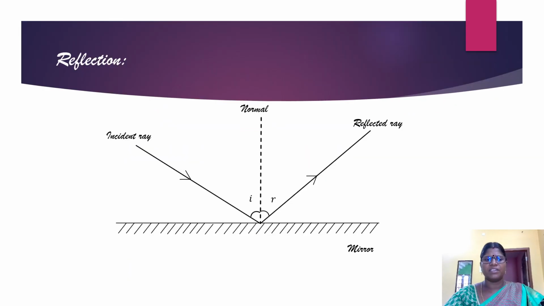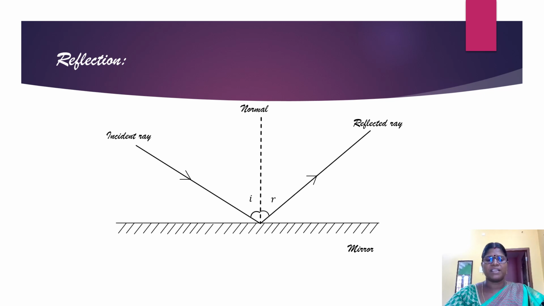This figure illustrates the phenomenon of reflection. The incident ray strikes the mirror surface and is getting reflected. This is the incident ray and the reflected ray. To characterize these two rays, we have to draw a normal to the mirror surface. Normal means the perpendicular to the mirror surface.